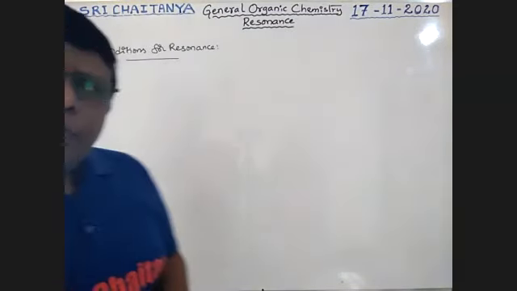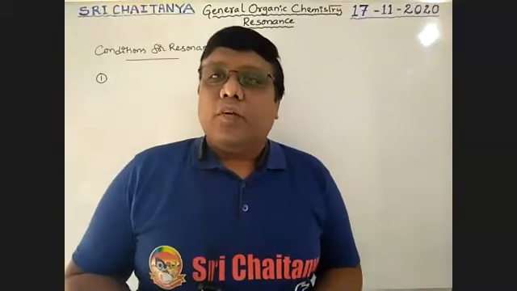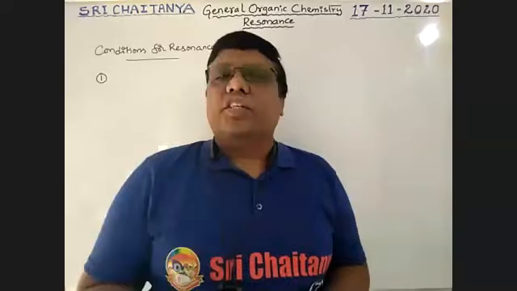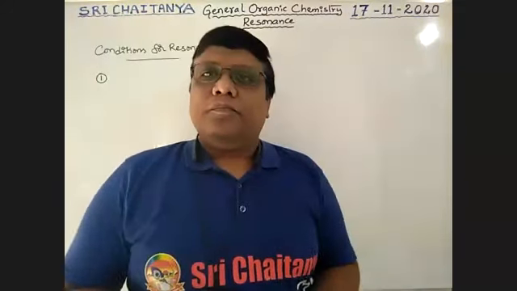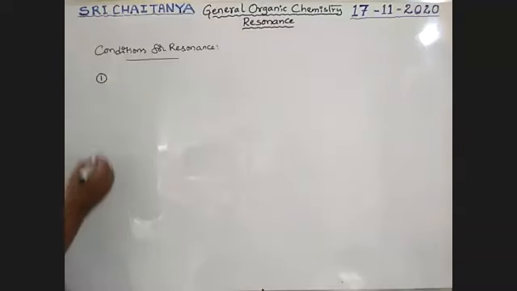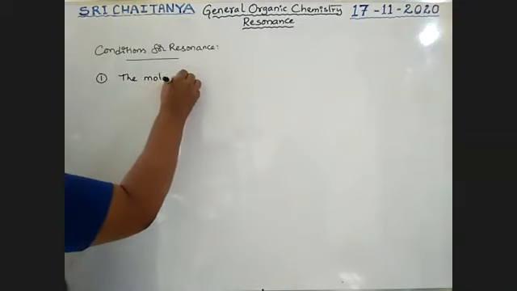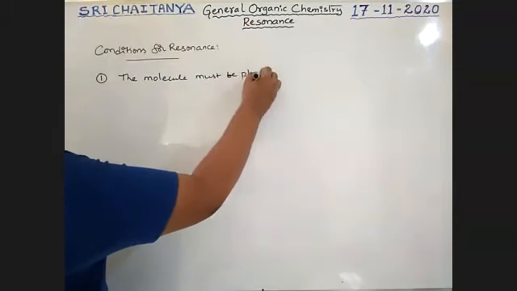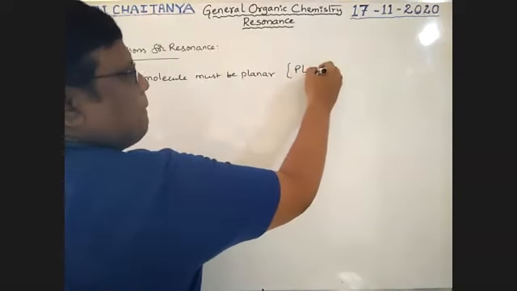If a molecule is trying to be involved in resonance, that molecule must have planarity. That is the first condition for resonance, boys. Molecule must be planar. That means planarity is required.